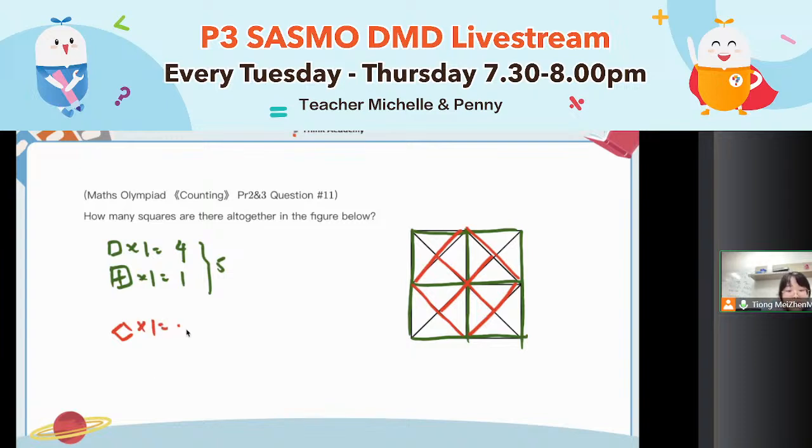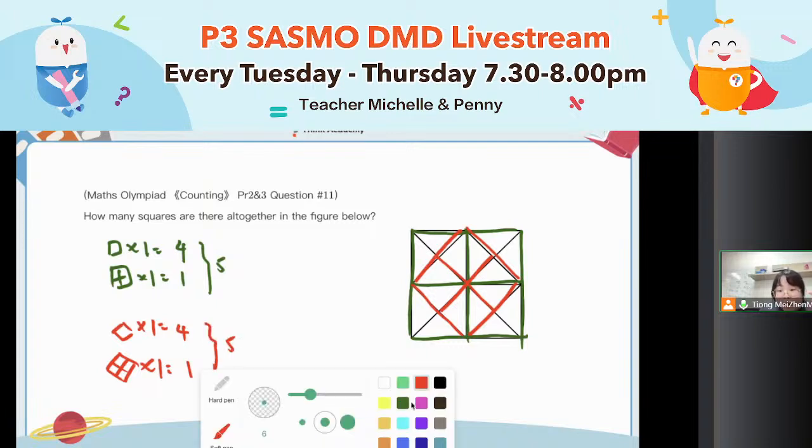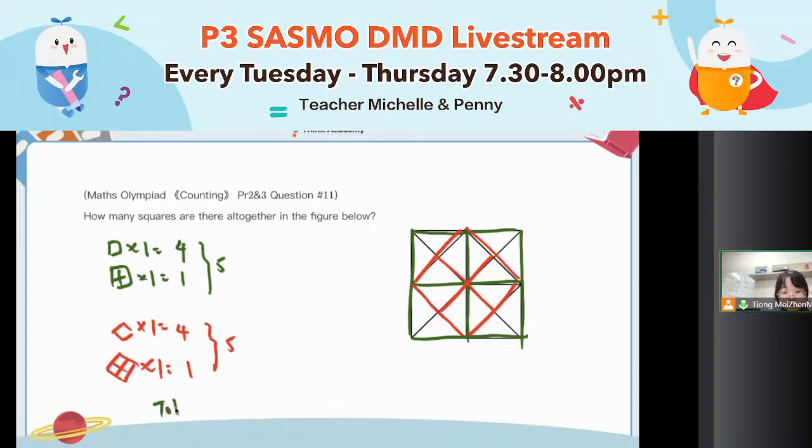So you have 4 1 by 1 tilted squares, and you will have only 1 2 by 2 tilted square. All together, you will have 2 groups of 5, which is 10. Until here, is that okay? Is that okay, this question? Good job. I see most of you answered correctly. The answer is 10. Well done. Any question regarding squares?